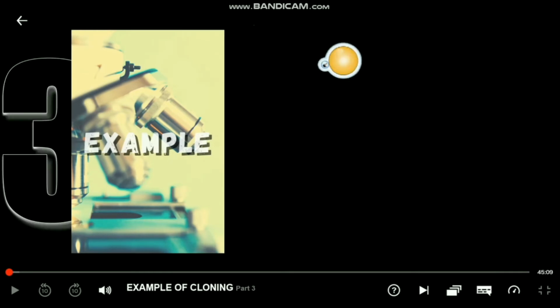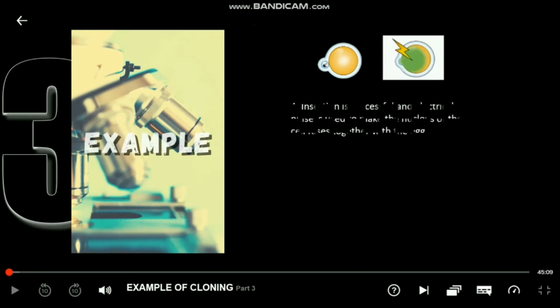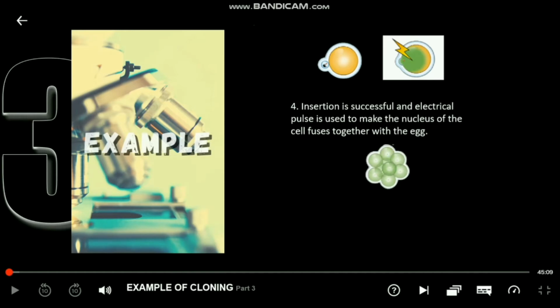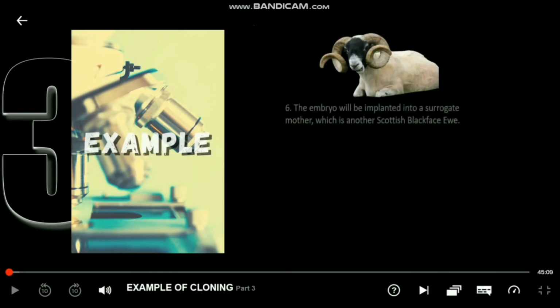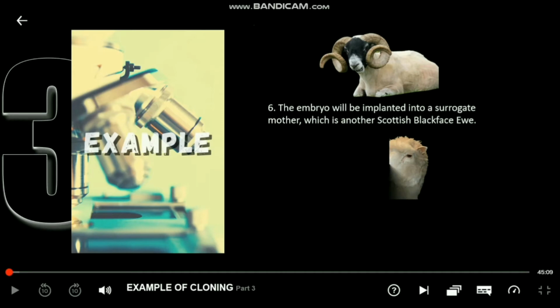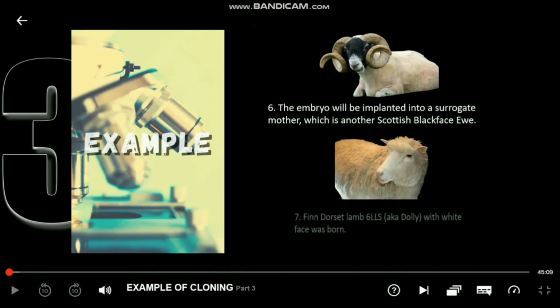When the insertion is successful, an electrical pulse is used to make the cell and egg fuse together. The resulting cell will be cultured outside for about 6 or 7 days for it to divide and become an embryo. The embryo then will be implanted into a surrogate mother, which is another Scottish Blackface ewe. A white-faced sheep, known as Dolly, was born.